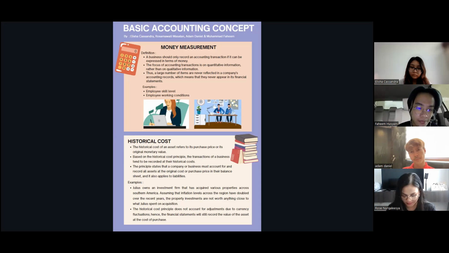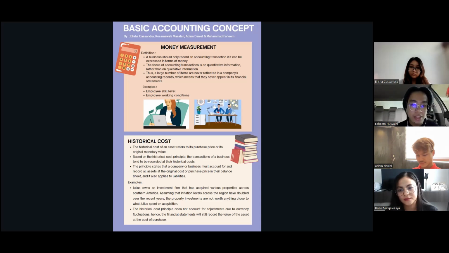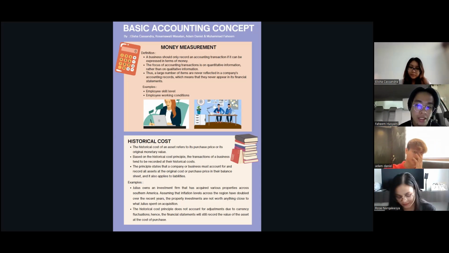For historical cost, the historical cost of an asset refers to its purchase price or its original monetary value. Based on the historical cost principle, the transactions of a business tend to be recorded at their historical cost. The principle states that a company or business must account for and record all assets at the original cost or purchase price in their balance sheet, and it also applies to liabilities.